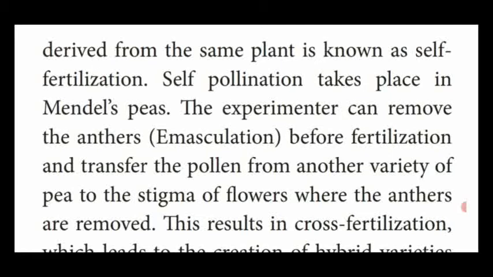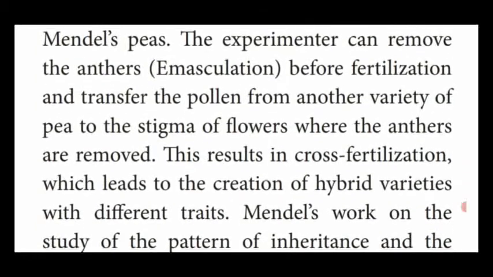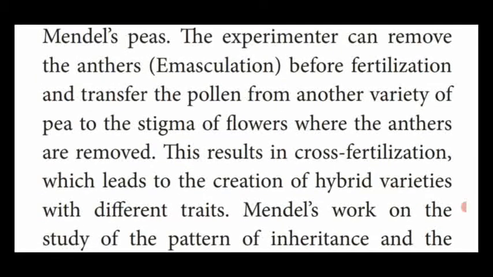The scientist can remove the anthers from the plant before fertilization and transfer pollen grains from another variety of the pea plant to the stigma of flowers where the anthers have been removed. So this results in cross fertilization or artificial fertilization.